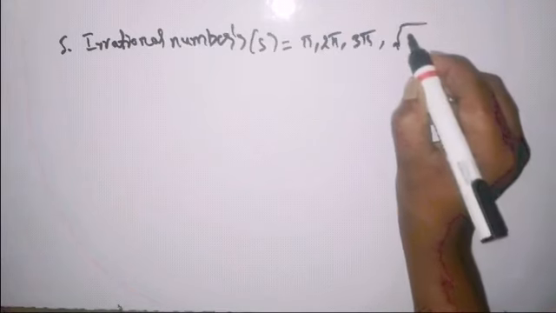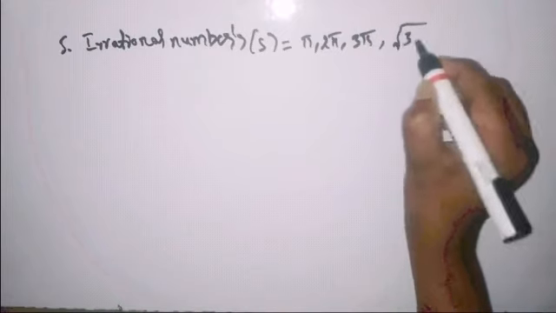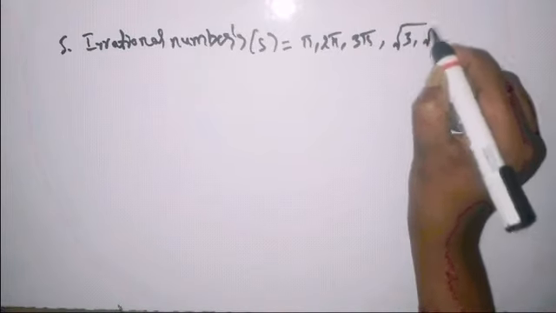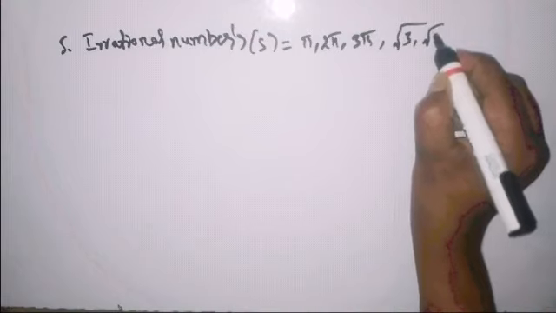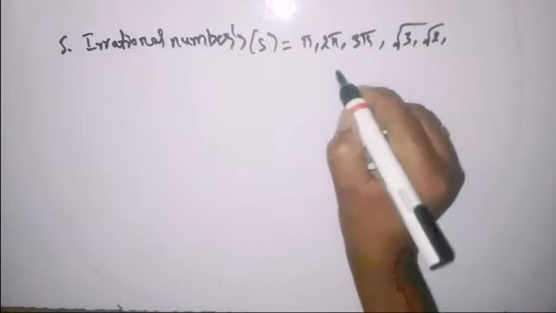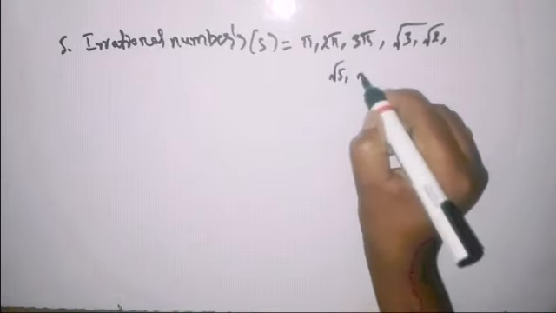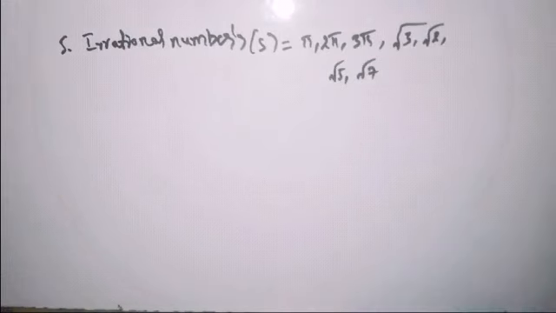We'll discuss prime numbers also. Prime root values are also said to be irrational numbers. So root 3, root 2, root 5, root 7, these all come under irrational numbers, and we'll discuss prime numbers later on.